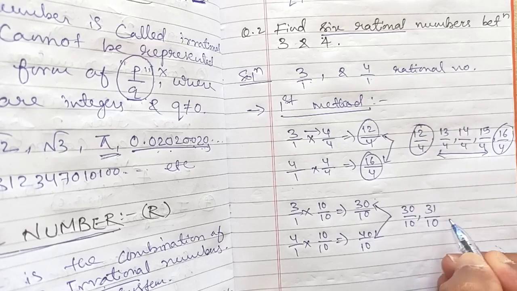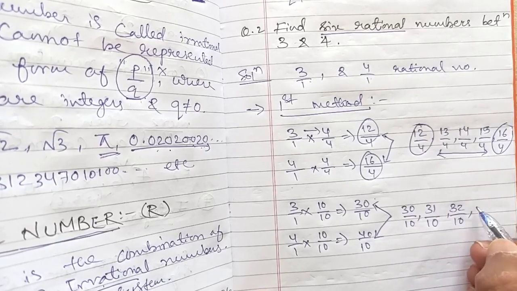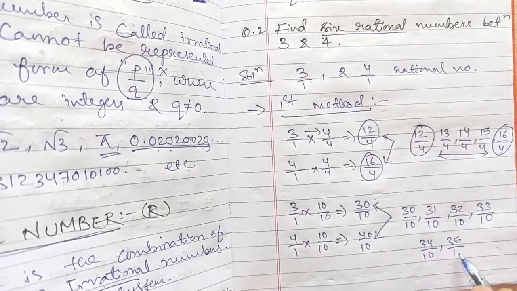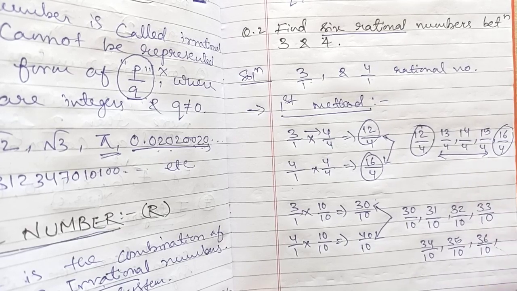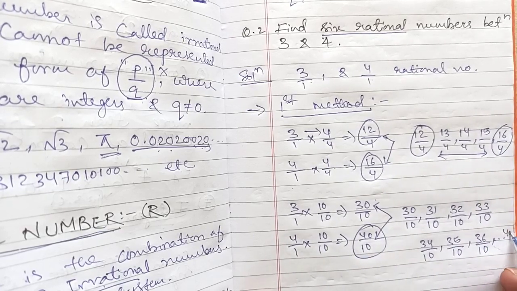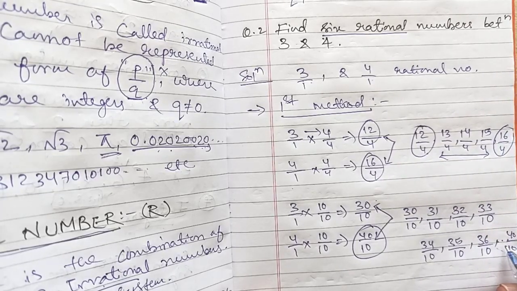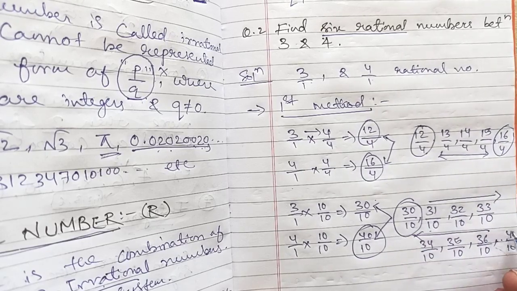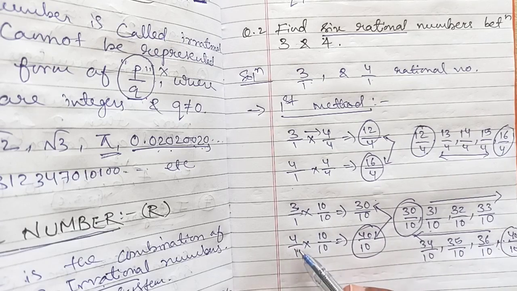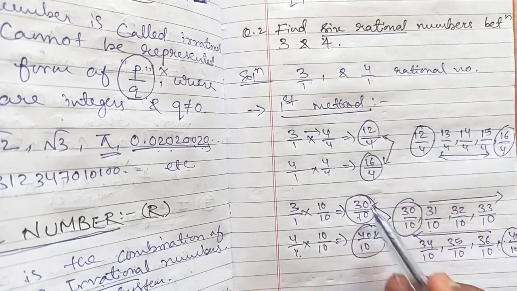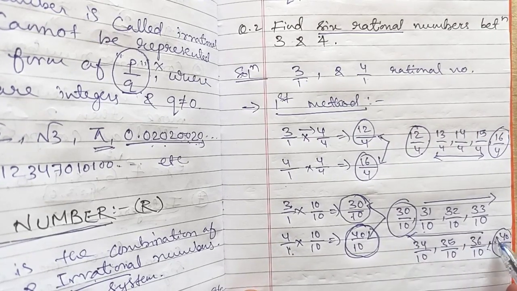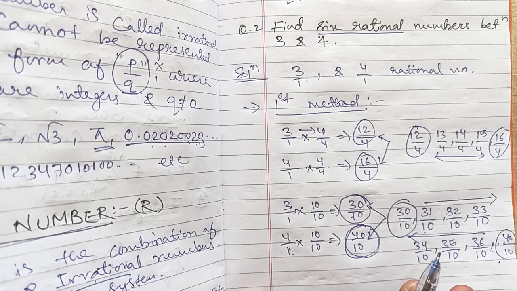After 30 by 10 come 31 by 10, 32 by 10, 33 by 10, 34 by 10, 35 by 10, 36 by 10, and then 40 by 10. There are a few more numbers in between them, I am not writing them because we have to just write 6 rational numbers lying between these two. Are you getting it? I have converted it to a new question, 30 by 10 and 40 by 10, and we found 6 rational numbers between them. This is one of the methods you can use to find 6 rational numbers.